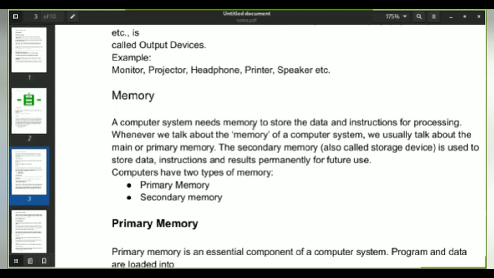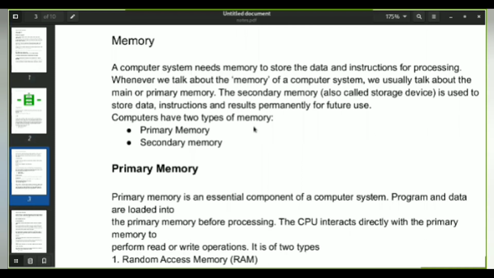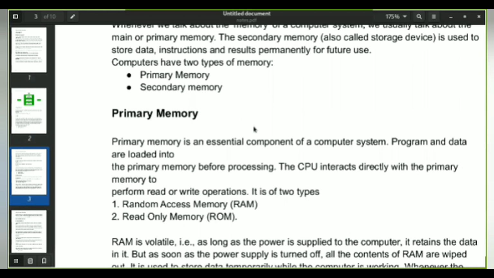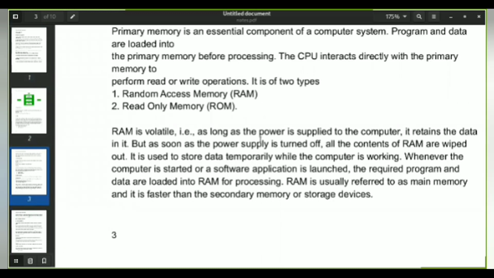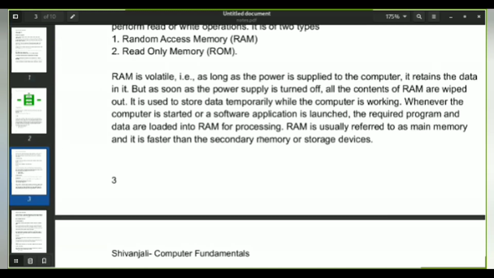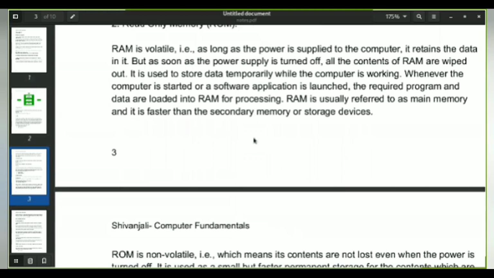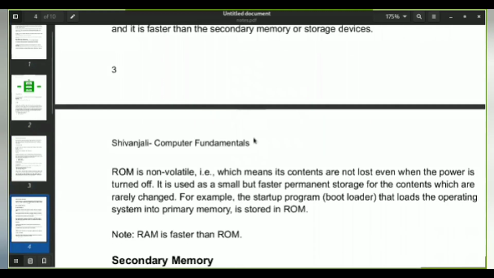The main use of memory is to store the data. The primary memory is an essential component where the data is stored or allocated for temporary use. Primary memory is again divided into two types: random access memory and ROM, that is read-only memory. Random access memory is temporary, which means once the power is gone, all the data is erased and you need to redo it. It is faster than secondary memory and it is faster than ROM.